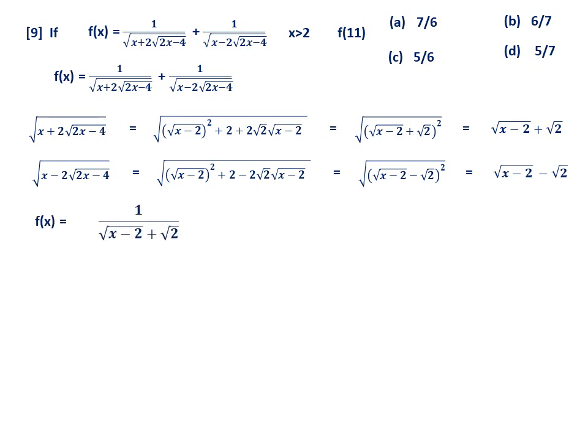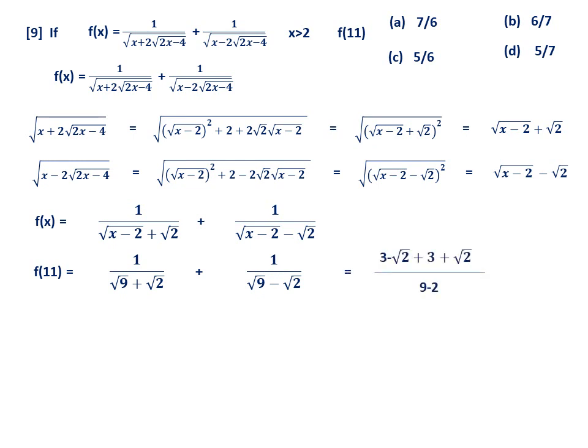Now let us take f of x. So this. Now directly substitute f of 11. So what do we get is this one. I have not even simplified root 9. Root 9 is 3, but I have taken it as it is for a purpose. Now here you see, when you take LCM, it is a plus b, a minus b is a square minus b square. So square root goes.